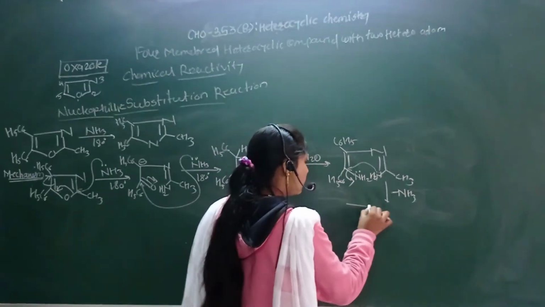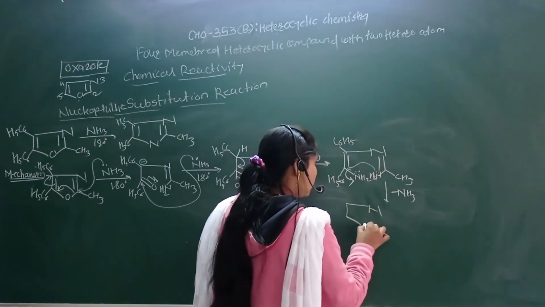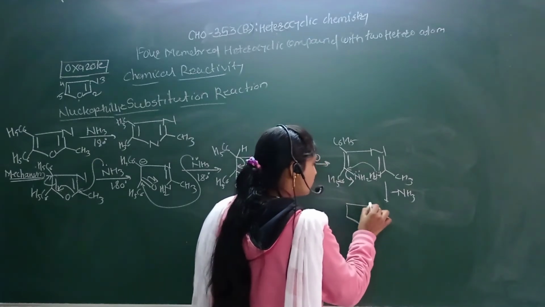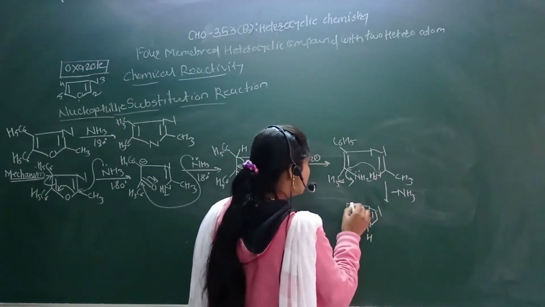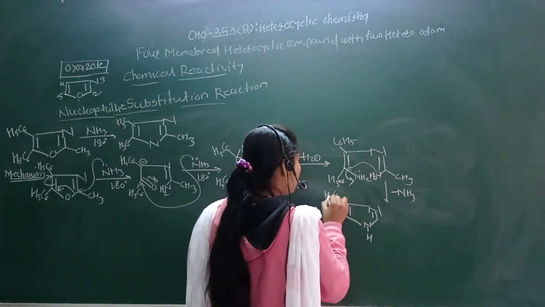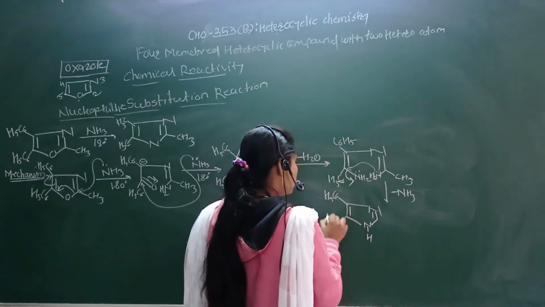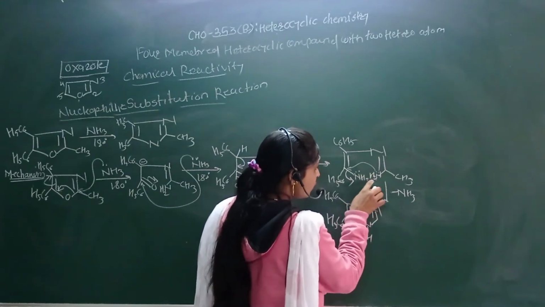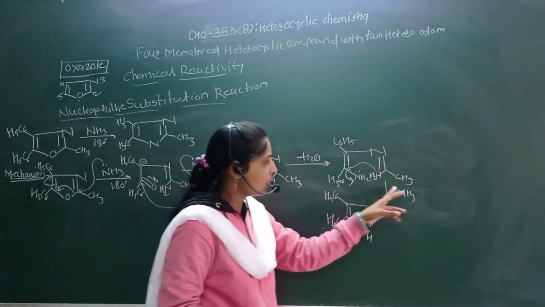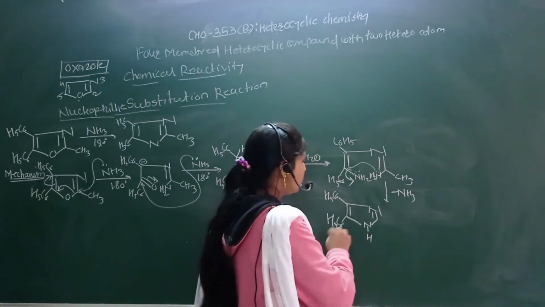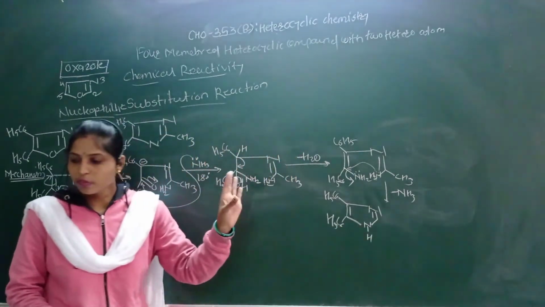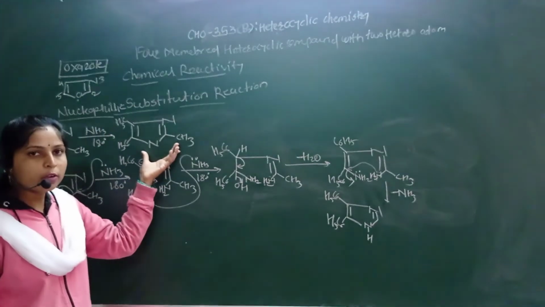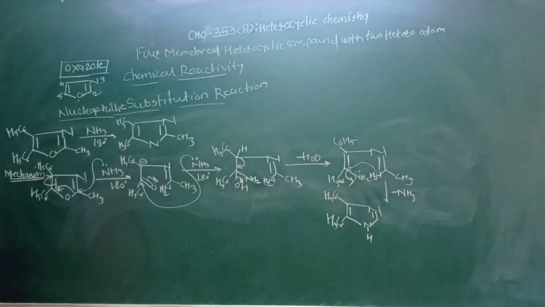So formation of the nitrogen, here again NH, double bond as it is, double bond as it is, C6H5, C6H5. So here the formation of the NH, one H is used for the double bond formation, and ammonia can depart here. So formation of your final molecule, by using two nitrogen atoms, that is an oxazole or pyrazole.